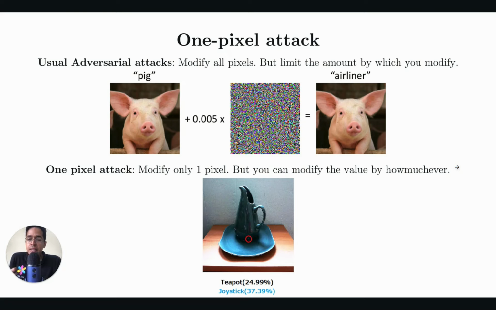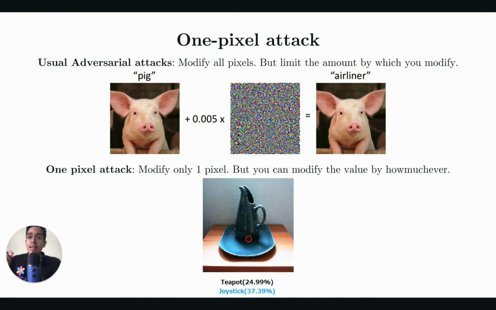You can make a change to that pixel by whatever value the change can be. If the pixel values range from 0 to 255, you can add as high a value as possible so that the pixel may be completely white, or in the other extreme, the pixel may be completely black.